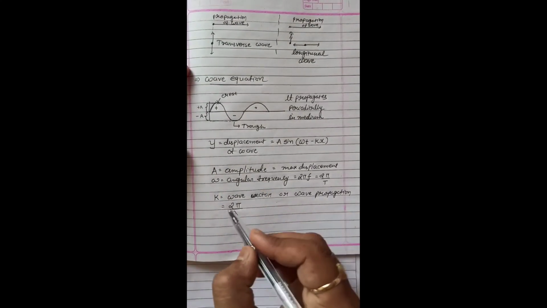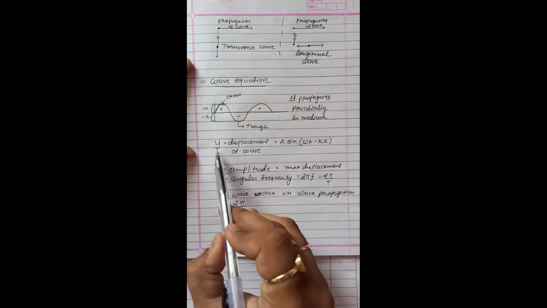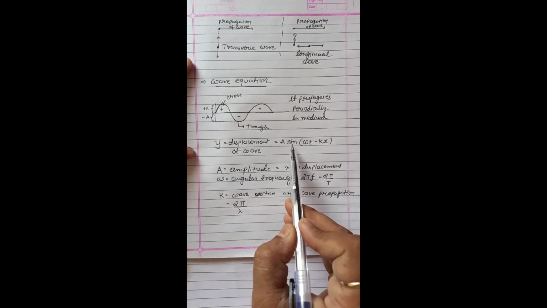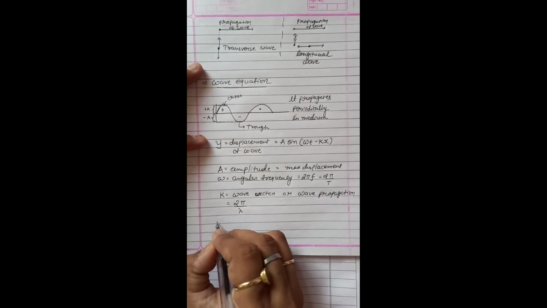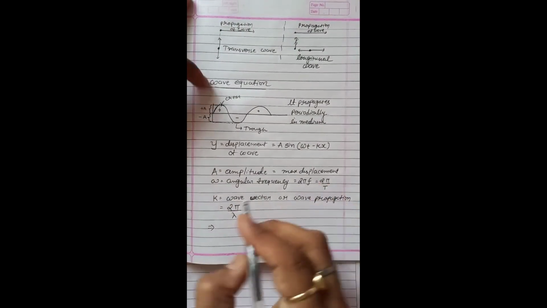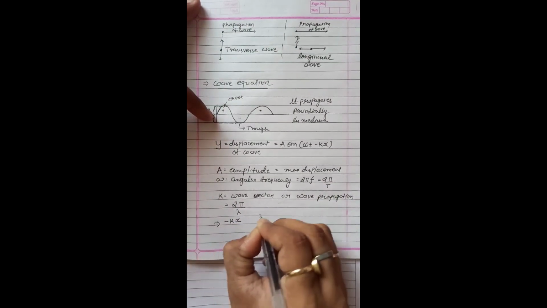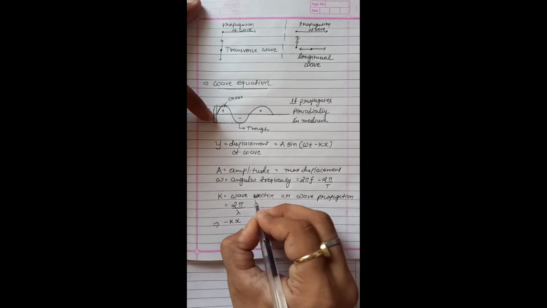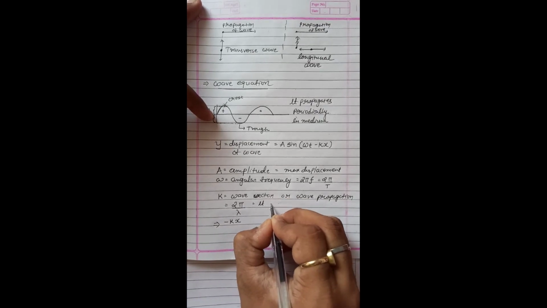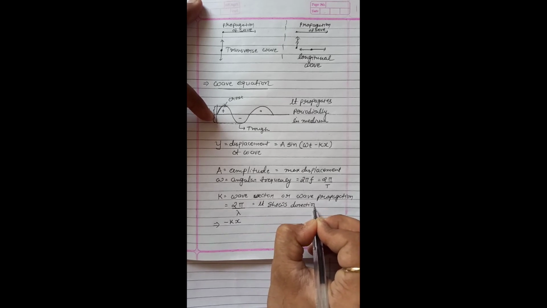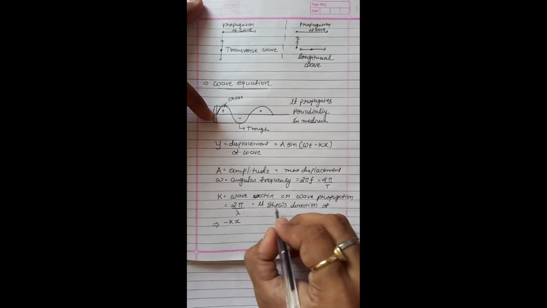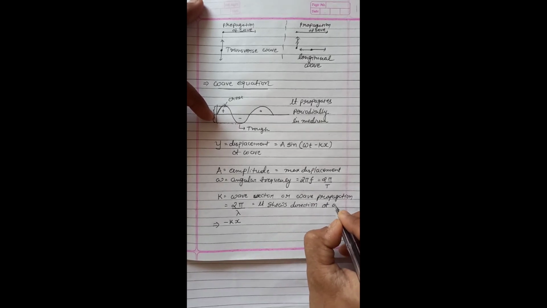Okay, now we know y is equal to displacement, A is equal to amplitude, sine, otherwise we can write it as cos. Okay, now when the minus kx is given, what does the wave propagation show? It shows a direction of wave.